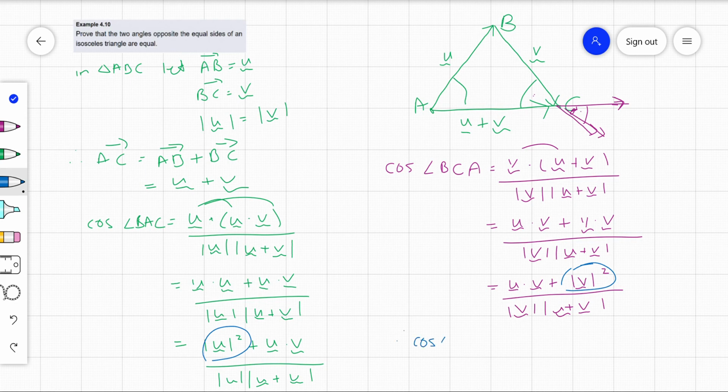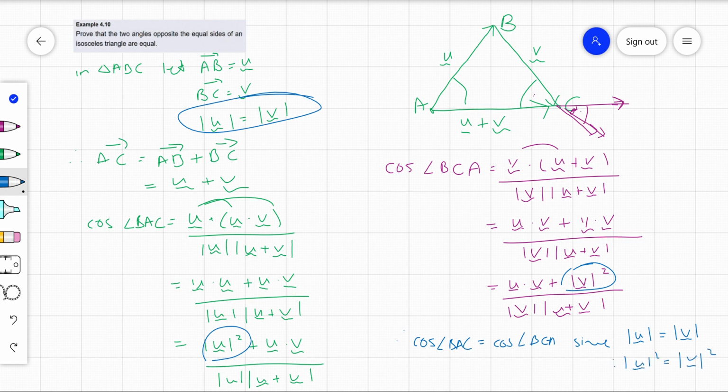So we can say, okay, so cos of BAC does equal cos of angle BCA, since we were given this, or we set it up already. And you could also say, therefore, if you want, that the squared has to equal the squared as well. All right, and then, therefore, if the cos of the angles are the same, the angles in this case are the same because they're the angles of a triangle. And therefore the two angles opposite the equal sides of an isosceles triangle are equal. So remember, go back to what you're trying to prove and just do your mini sentence based on that.